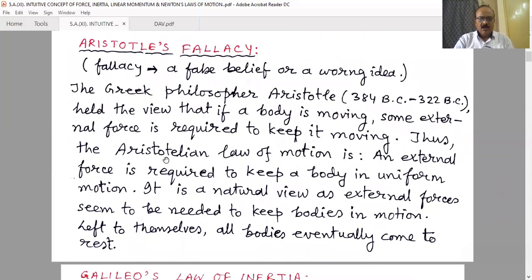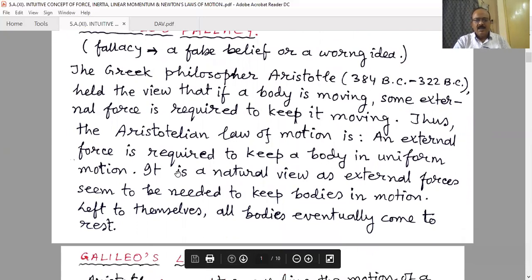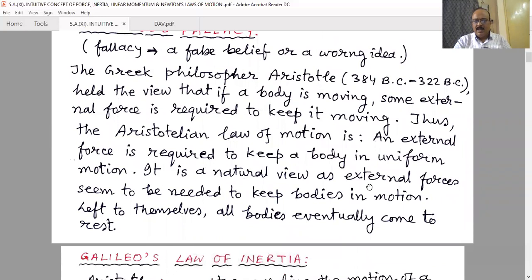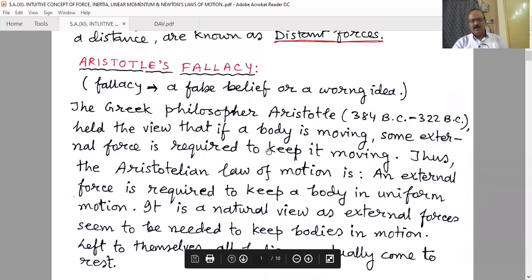Thus, the Aristotelian law of motion is that an external force is required to keep a body in uniform motion. It is a natural view, as external force seems to be needed to keep bodies in motion. Left to themselves, all bodies eventually come to rest. It is our daily experience.